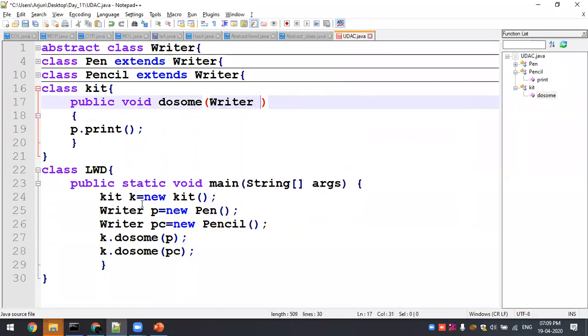A writer class object. Both are writer class objects, but they are in two different instances, pen instance and pencil instance. Now I'm going to pass this as W. Let me take a W variable because previously P was there, so you may get confused. That is why I'm changing it. So now I'm using the writer instance W, right? So is this a formal argument or an actual argument? What is a formal argument? What is an actual argument? This P is an actual argument.